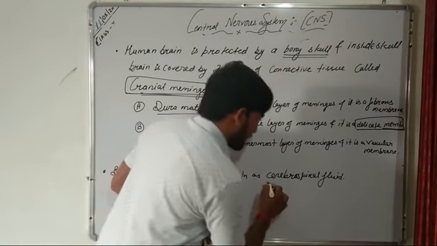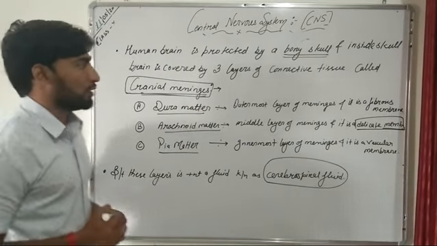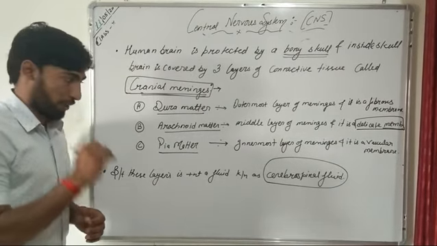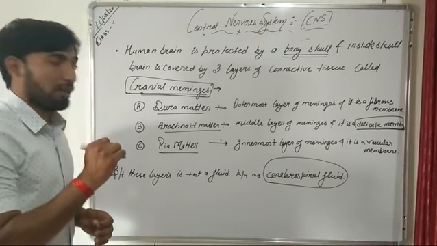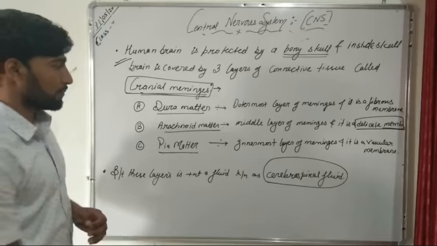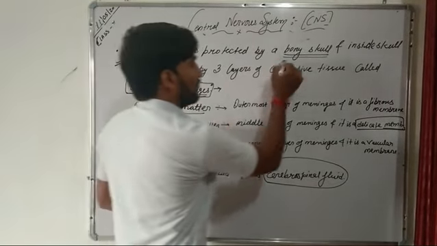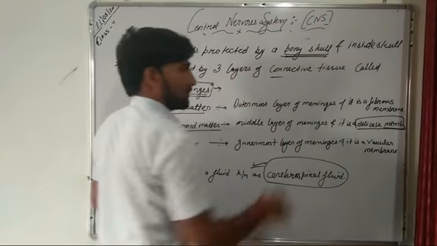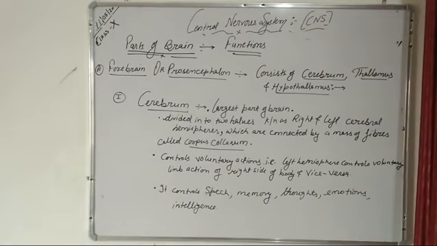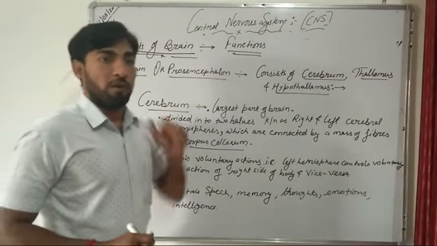Now, between these three layers of meninges, there is a fluid. That fluid is known as cerebrospinal fluid. And this cerebrospinal fluid prevents the human brain from mechanical injury. And this question is usually asked in your exams about this cerebrospinal fluid and about the bony skull. Okay. Now we will study about the parts of brain and their functions.